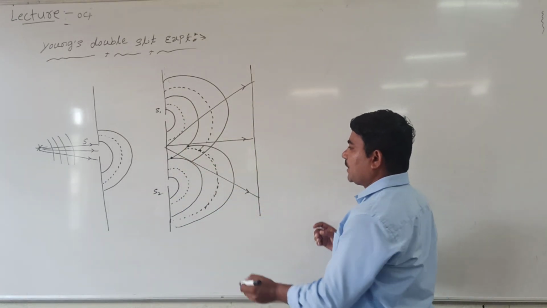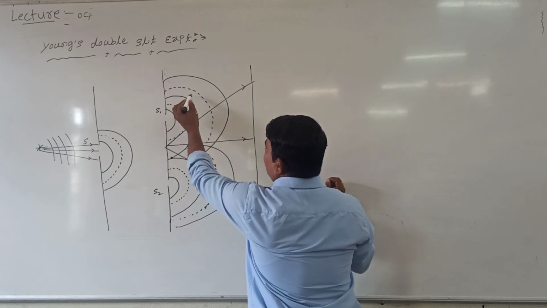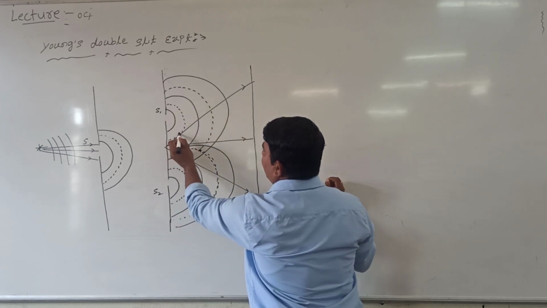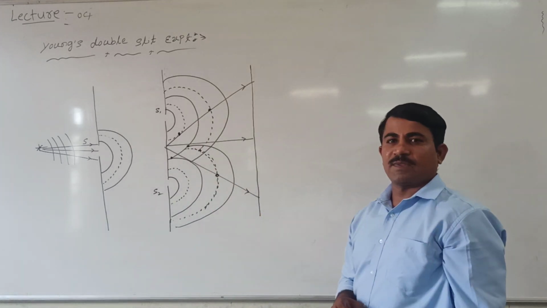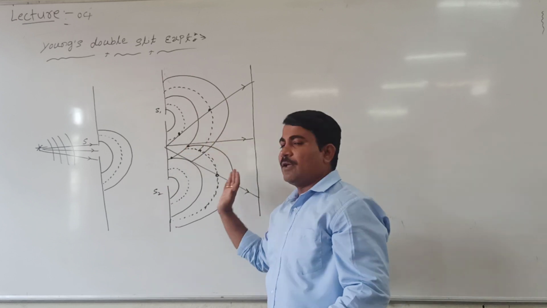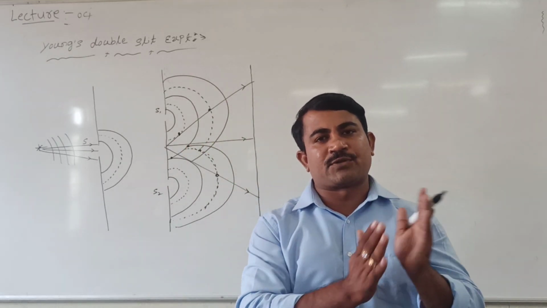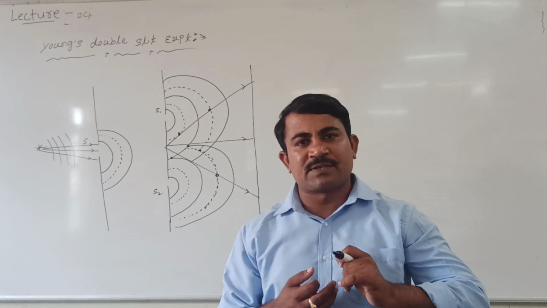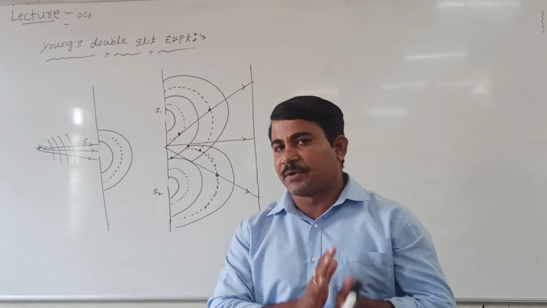At some other points, the dotted wavefront can intersect with the solid wavefront. At this point they can overlap each other like this. See here, this indicates that when a solid wavefront overlaps with a solid wavefront, constructive interference is possible. Whenever a dotted wavefront overlaps with a solid wavefront, destructive interference is possible.